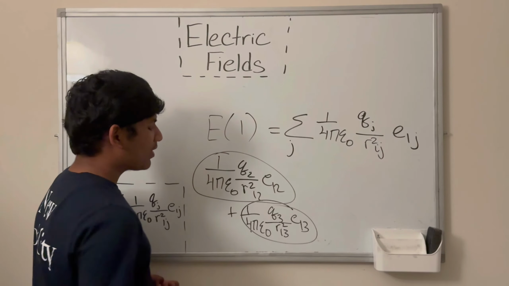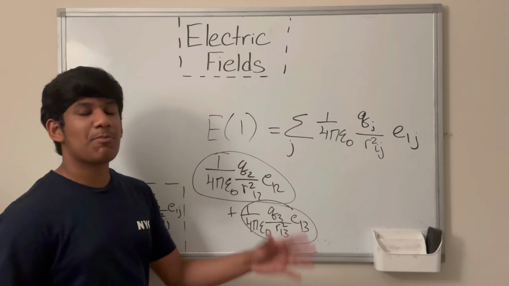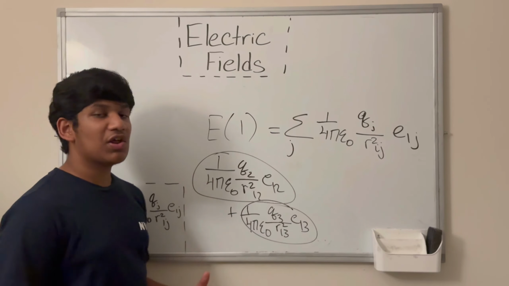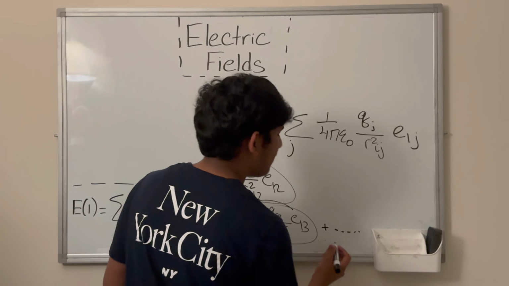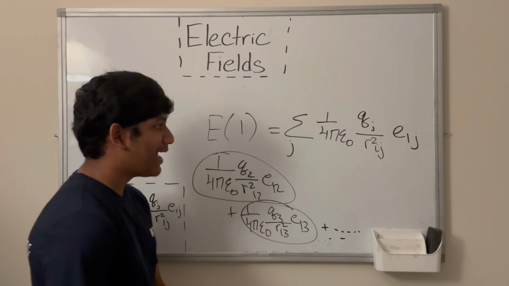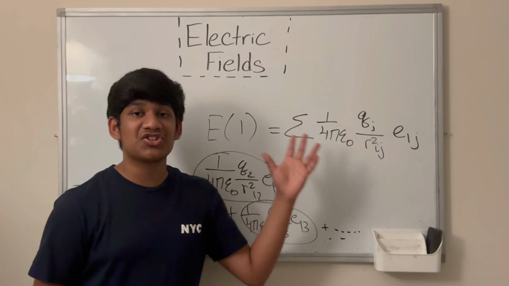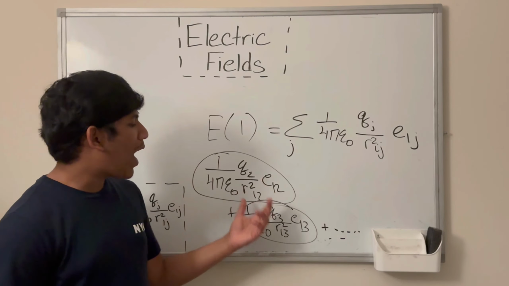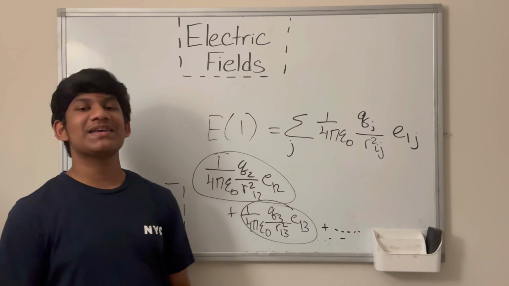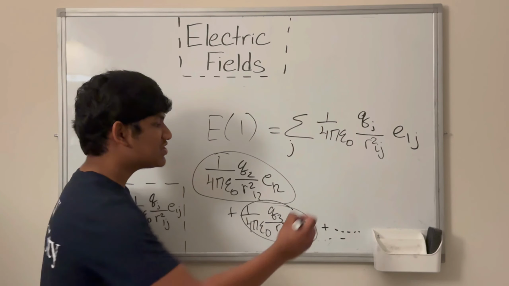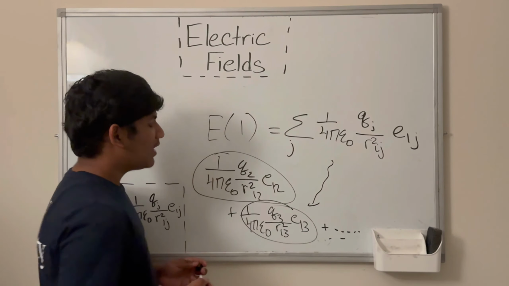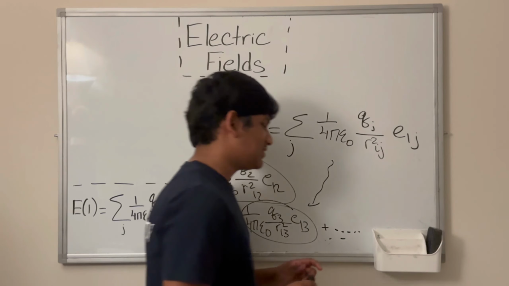Similarly, this is the force on particle 1 because of particle 3, assuming that at particle 1 we just have a unit charge. And we can keep on going like this for however many particles we have, and we'll get the electric field at particle 1. Why can we sum all these terms? Well, that's because of the principle of superposition. So that's, in essence, what this summation is describing.